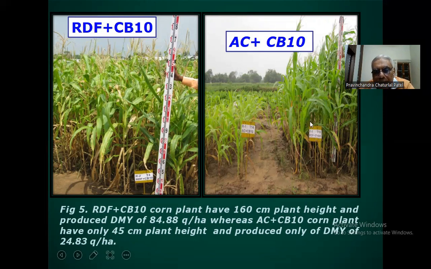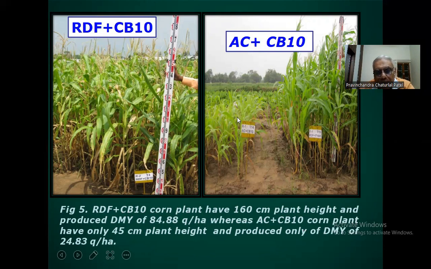Here we have applied the recommended dose of fertilizer. So recommended dose of fertilizer plus cluster bean biochar at the rate of 10 ton per hectare plant have 160 centimeter plant height and produce grain 84.88 quintal per hectare, whereas AC, that treatment, absolute control plus cluster bean biochar at the rate of 10 ton per hectare, corn plant have only 45 centimeter.